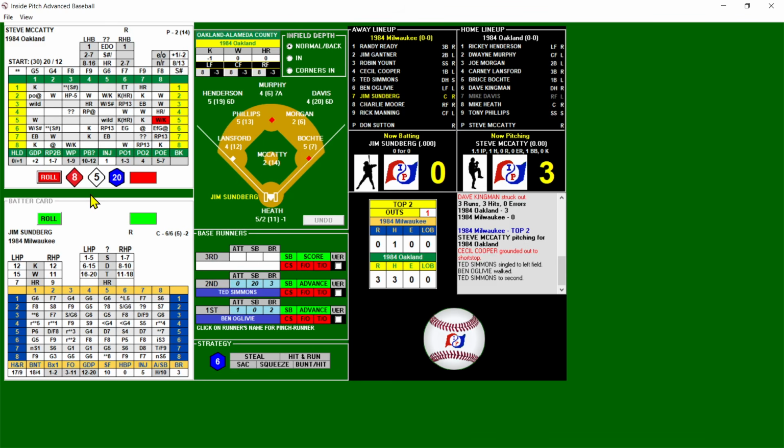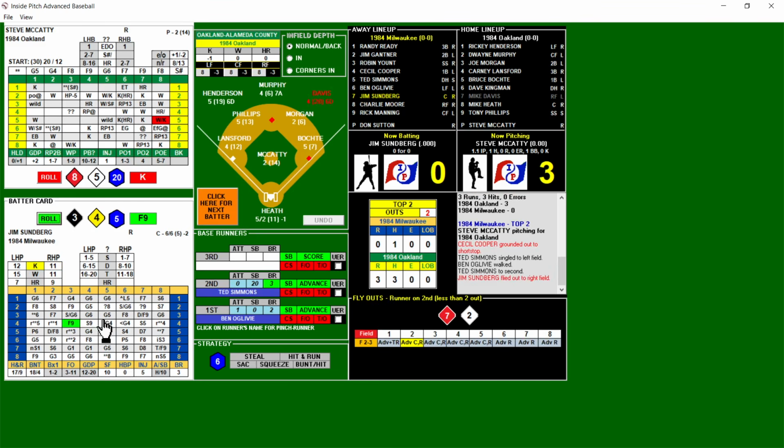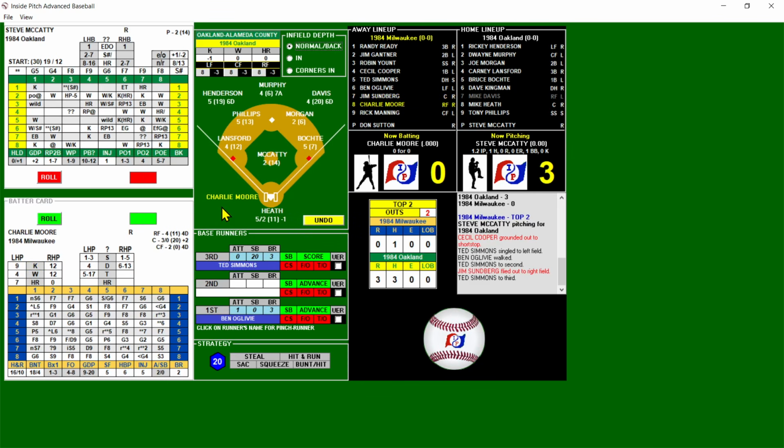And against the righty, that's a K chance. It's a 12 minus the 1. 20 is no good. So Sundberg will get a chance. And that's a fly to right. Runner will advance. Advance center or right. So he advances to third. First and third, 2 out for Charlie Moore. So McCatty is one good pitch away from getting out of this. Moore trying to get a clutch hit with 2 out here in the top of the second.